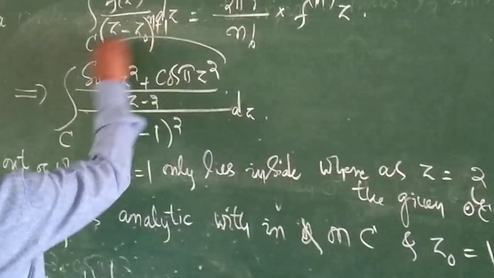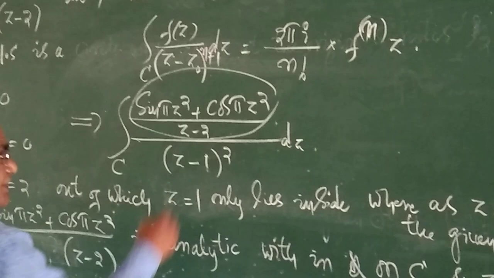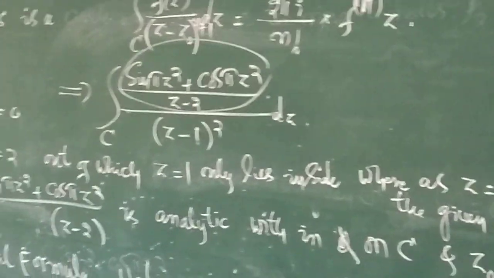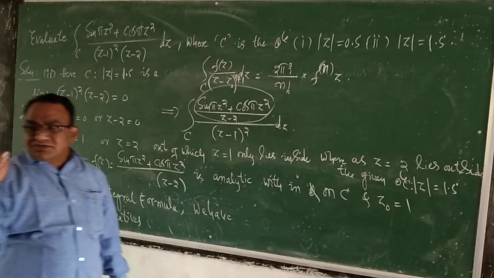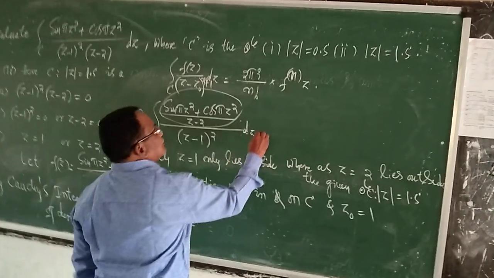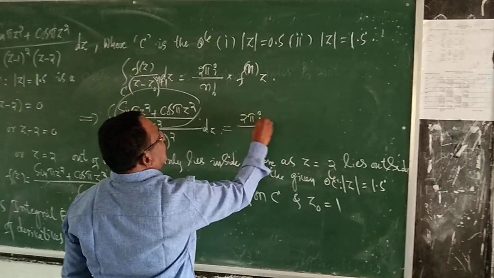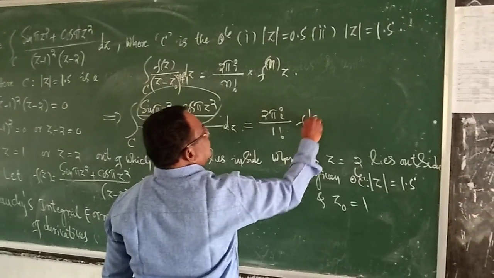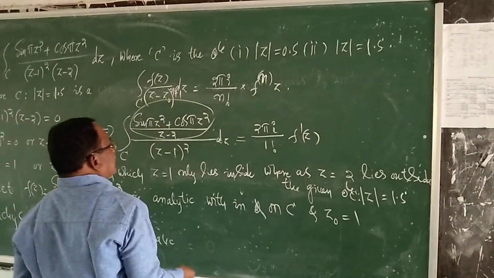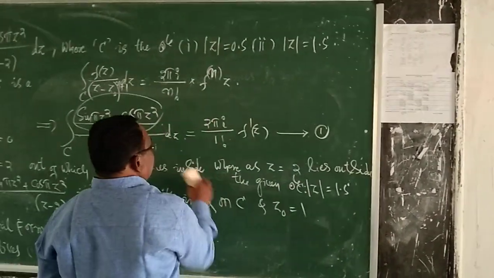Your f of z is this and z minus z0 is this, where z0 is equal to 1 and n plus 1 is 2, therefore n is 1. So this is equal to 2 pi i divided by 1 factorial into f dash z0. This result you call equation number 1.